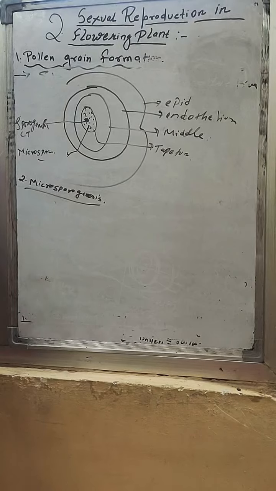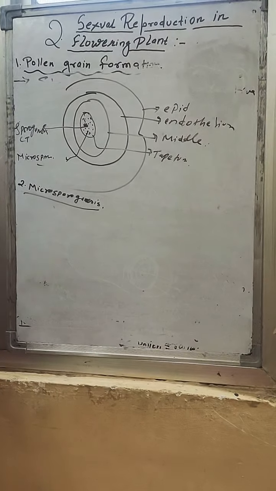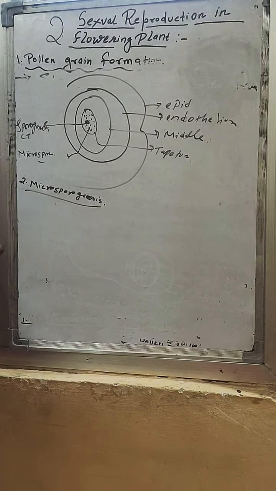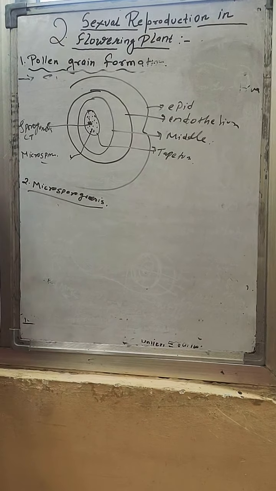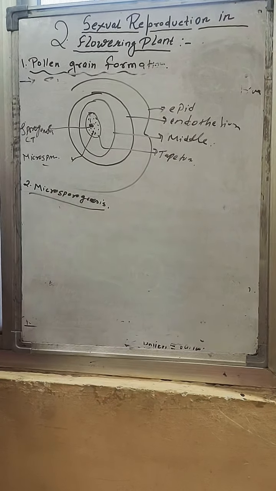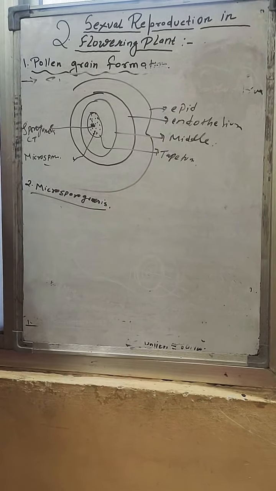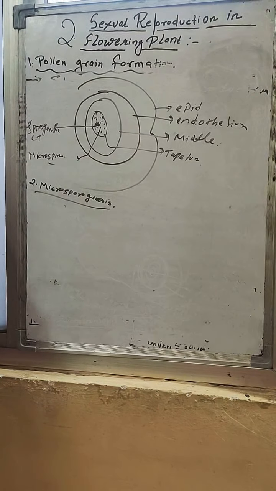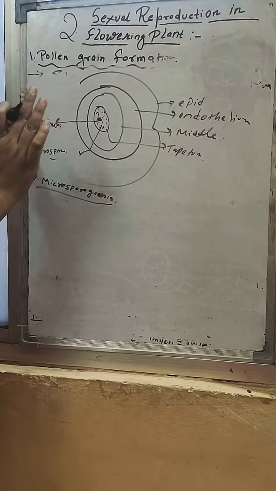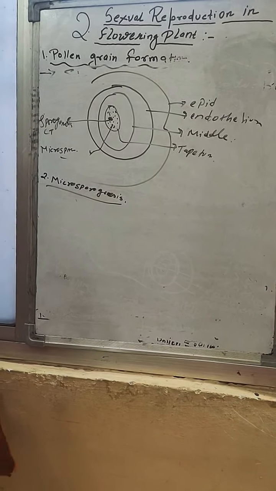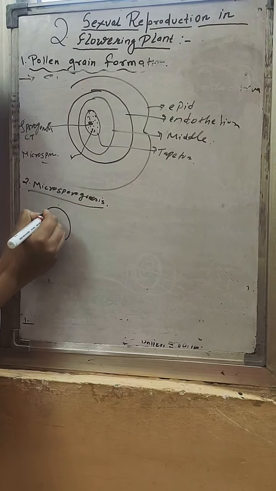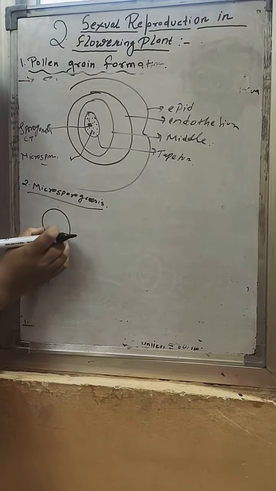The cells of the sporogenous tissue undergo meiotic divisions and form the pollen microspore tetrad. This microspore tetrad separates and dissociates into the pollen grains, and thus there is development and formation of the pollen grains. We have seen that microsporogenesis means formation of the microspore from the microspore mother cell. So this is your innermost layer, the tapetum.